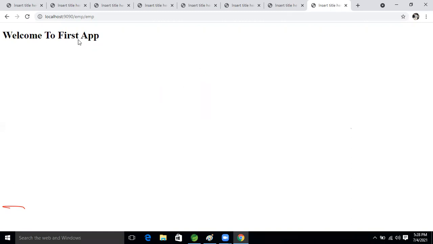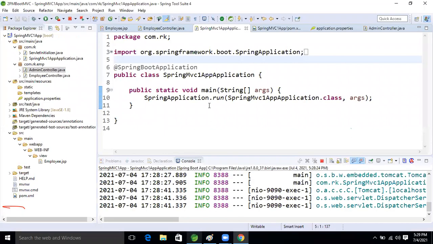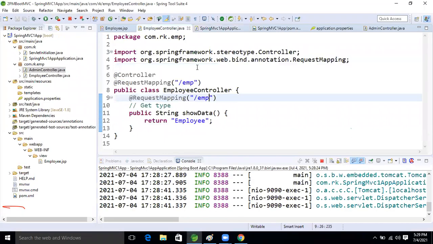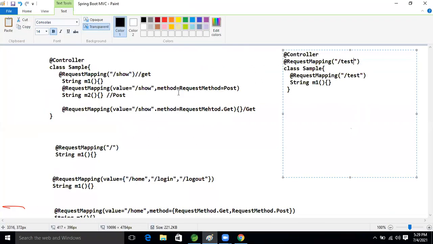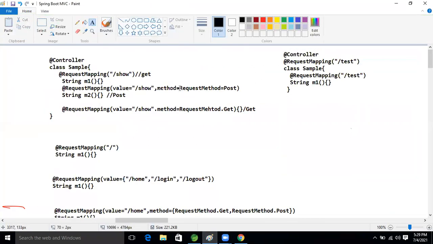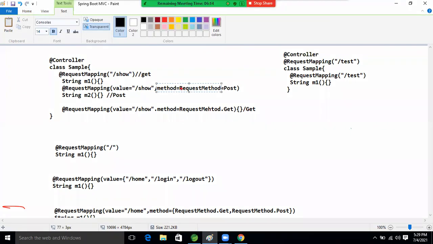Okay, guys, let's understand based on that methodology. Whenever we are performing the POST type, we saw that we need to write some additional things in the methodology. See this: method equal to RequestMethod.POST, right? So now in the...